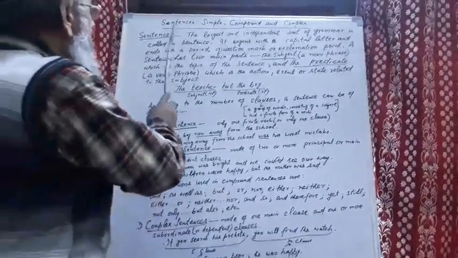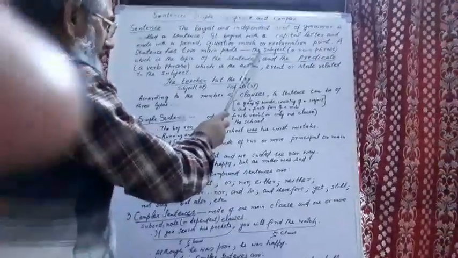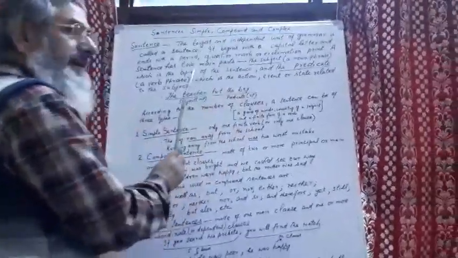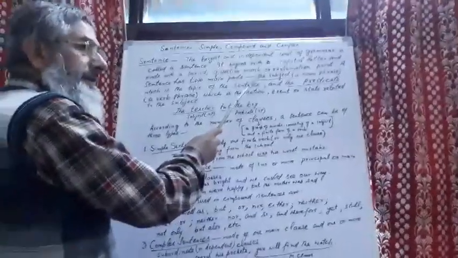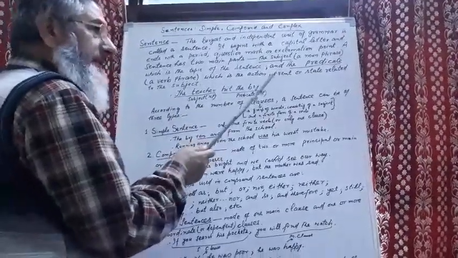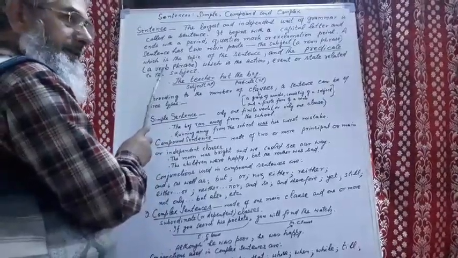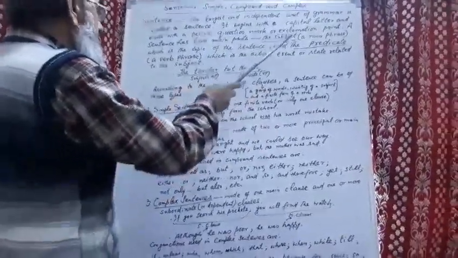Now every sentence has two main parts. The first part is the subject, which is a noun phrase. Subject is the noun phrase and it is the topic of the sentence. We talk about the subject in the sentence, so it forms the topic of the sentence. And the other part is called the predicate. Predicate is a verb phrase. It usually begins with a verb or action word. It shows the action, event or state related to the subject.